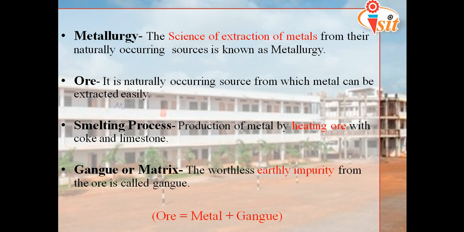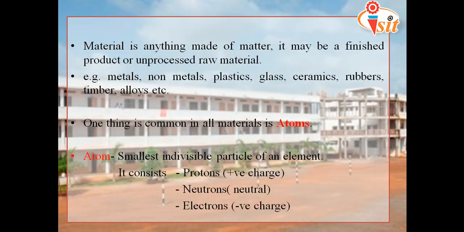Okay, so we'll move to the next one. In general, a material is anything made of matter. It may be a finished product or unprocessed raw material. Examples are metals, non-metals, plastics, glass, ceramics, rubbers, timber, alloys, etc.